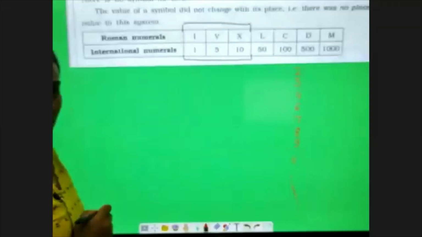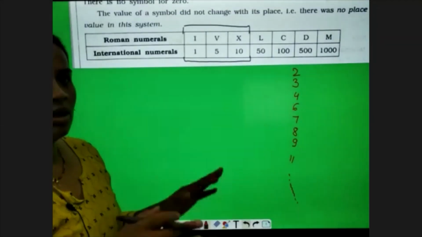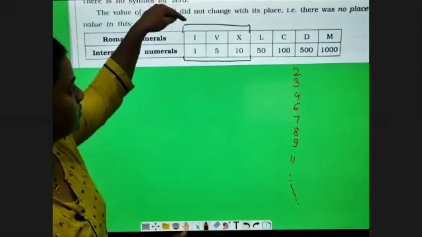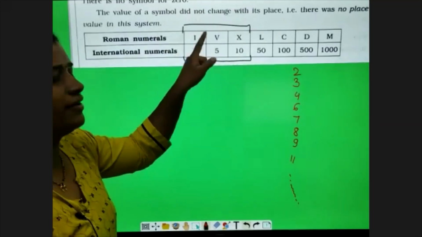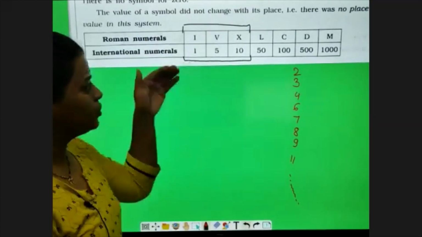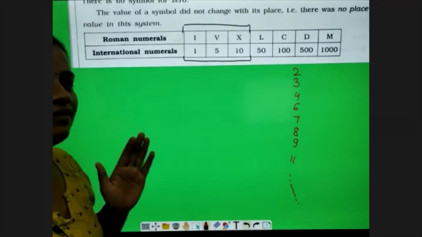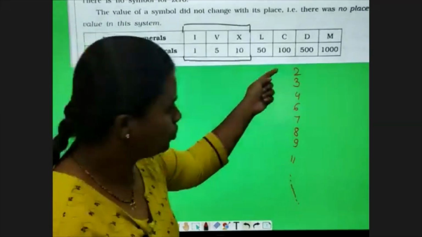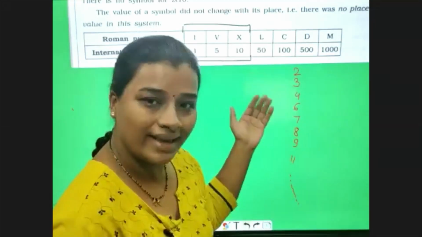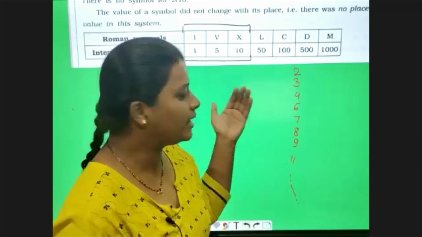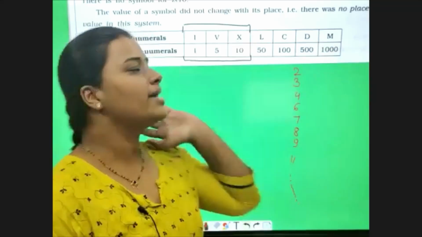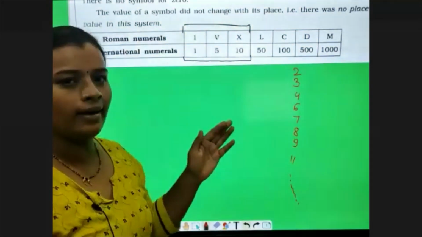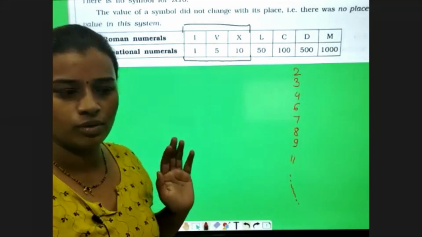What I have told you, generally, we will use the alphabets I, V, X, or 1, 5, 10. Why? By using these alphabets or these numbers I, V, X, or 1, 5, 10, we will get the value of 2. We'll come to know how to write 3 in Roman. We'll come to know how to write 4, 6, 8, 9, 11, and so on by using the Roman symbols I, V, and X.